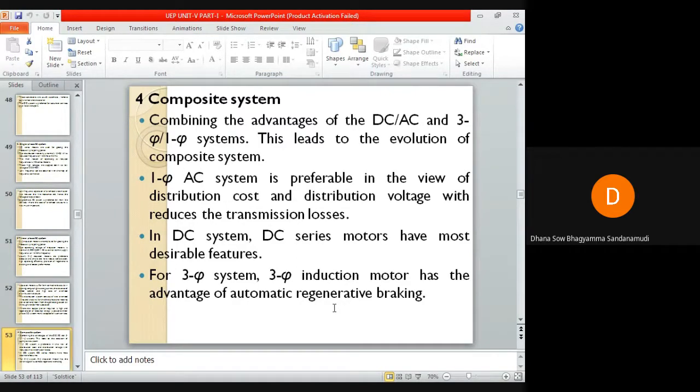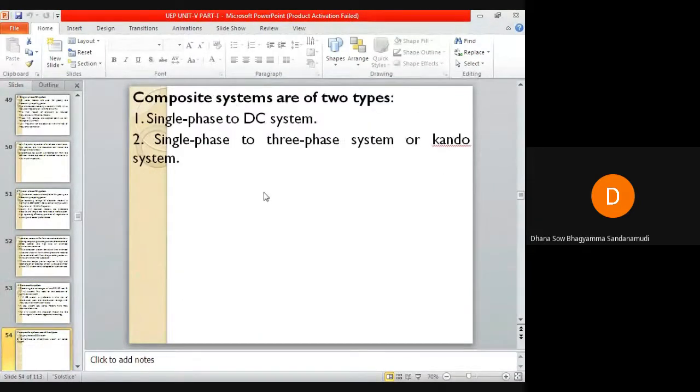Composite systems can be categorized into two types: single phase to DC system and single phase to three phase system. Single phase to three phase system, you can call it a Kando system. So you can categorize these composite systems into single phase to DC system or single phase to three phase system, and single phase to three phase system you can call a Kando system. Let us discuss single phase to DC system.